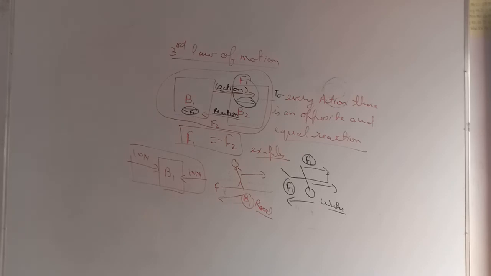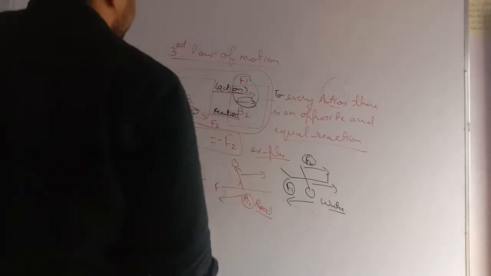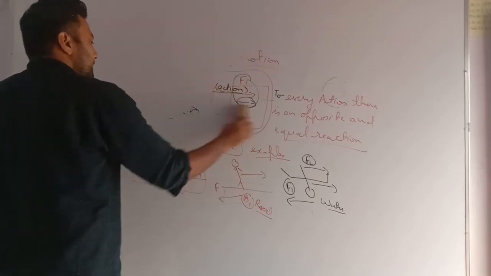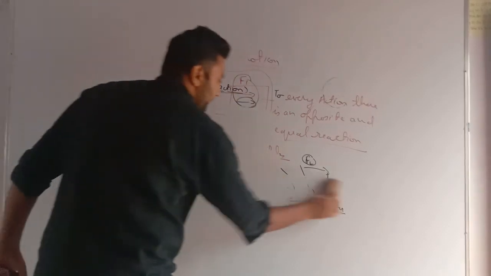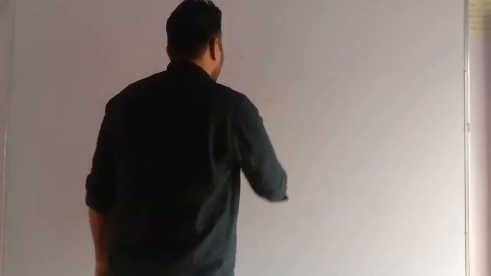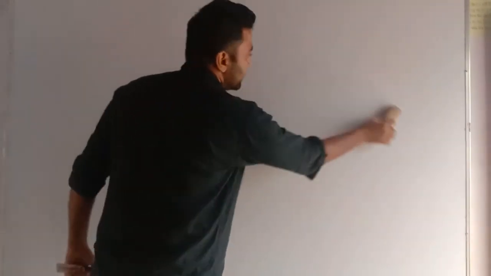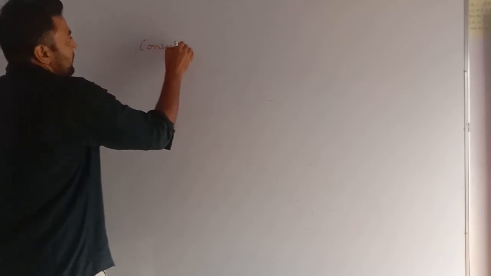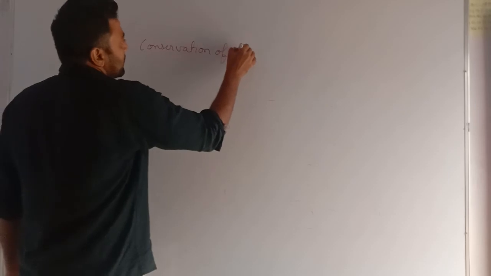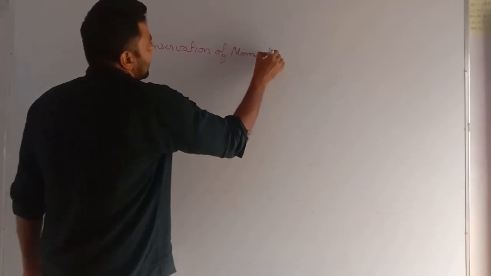See my dear student, now there is a law of conservation. We will see this law of conservation by using the third law of motion. What does the law of conservation state? The law of conservation is conservation of momentum.